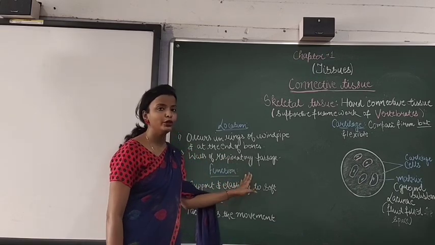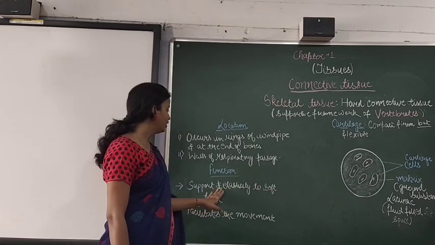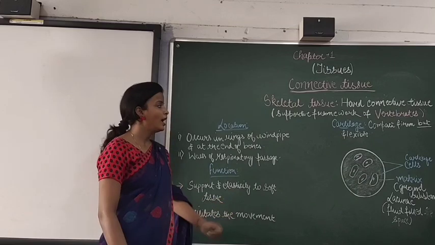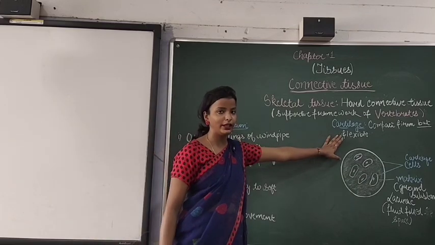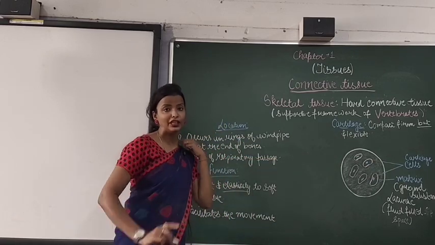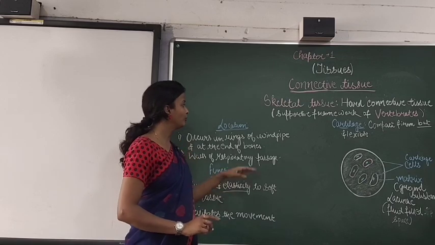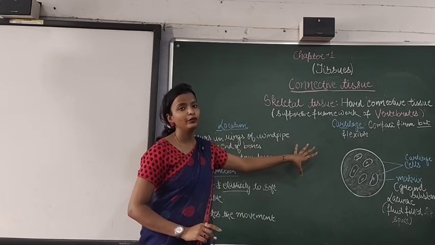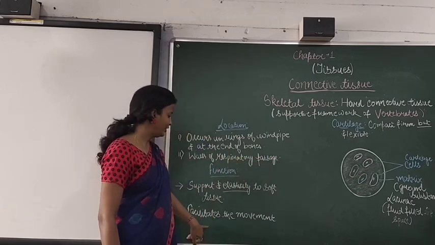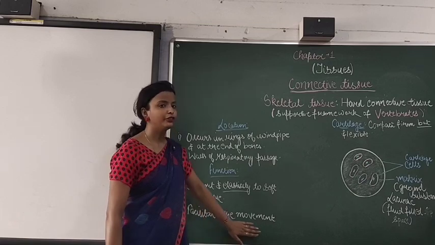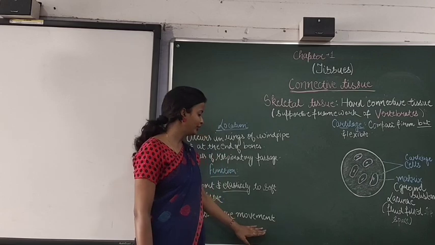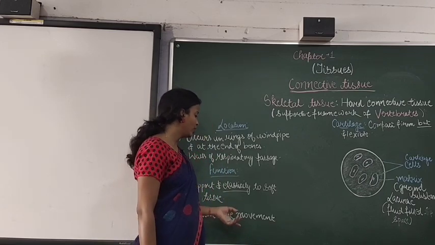Then, when you talk about the function, the main function is to support and provide elasticity to the soft tissue. As you have already seen, it is a flexible thing, so that is why it provides elasticity to the soft tissues. Why the soft tissues? Because cartilage is itself a kind of soft tissue. Softness is there in cartilage. Then it facilitates the movement, and it acts as a shock absorbent also.